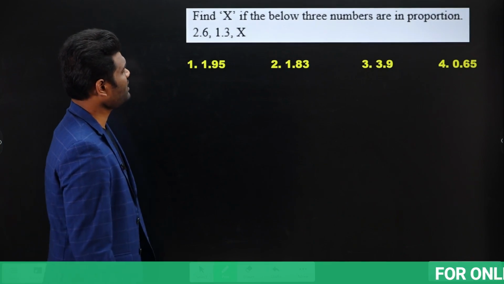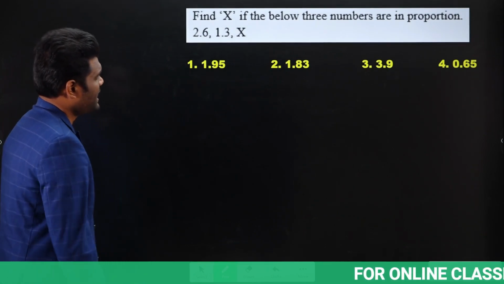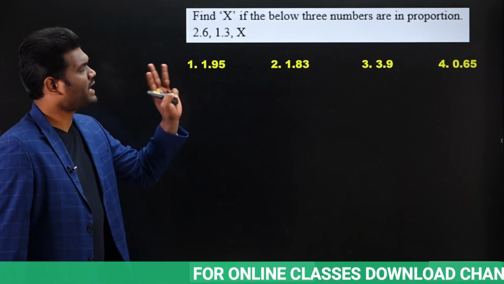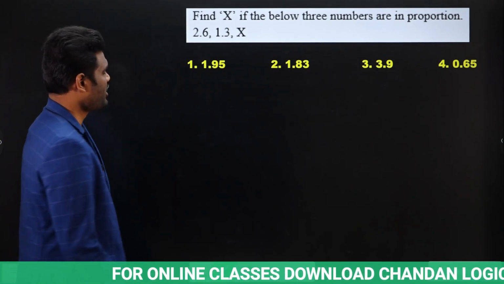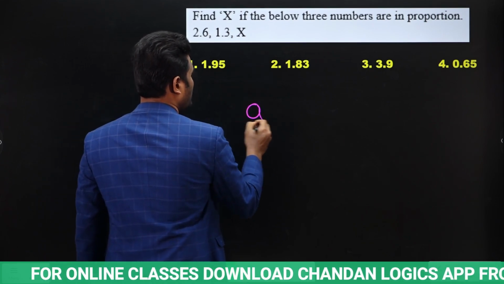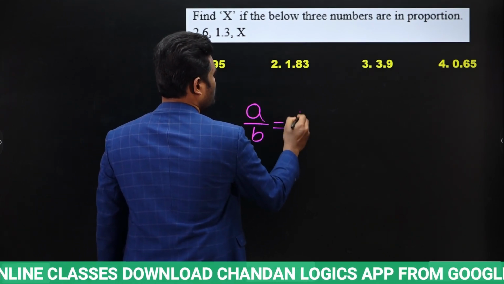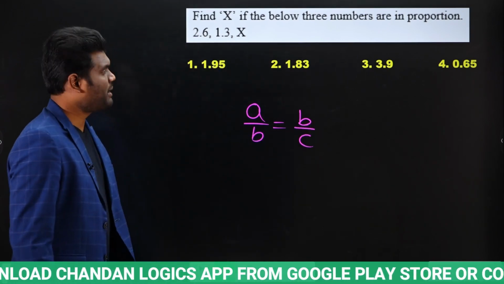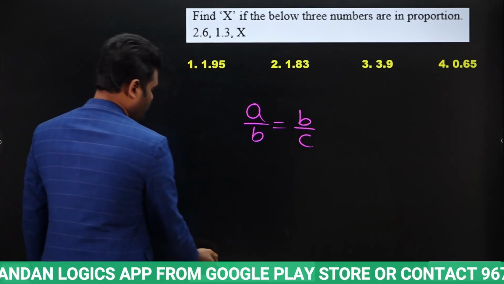Okay. Next, find X if the below 3 numbers are in proportion. Now here 3 are in proportion. When 3 numbers are in proportion, we know A by B equals B by C. Yes or no? Now we need to find what here?